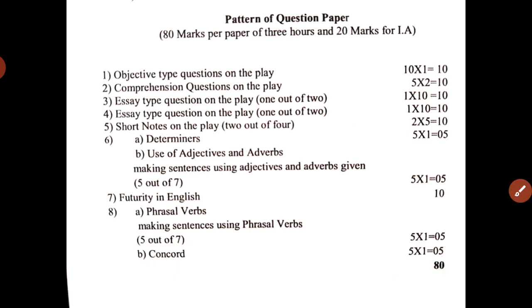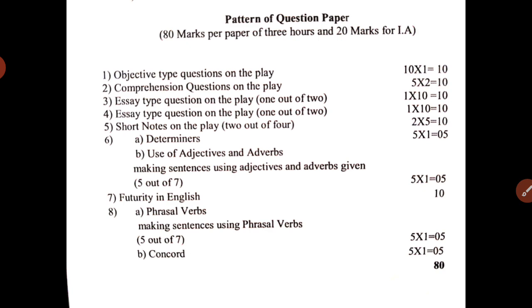So overall your question paper pattern will be like this. First, objective type questions on the play, 10 into 1 is equal to 10 marks. Comprehension questions, you will get 4 questions, you have to write any 2, each carrying 5 marks. Then essay type question 1. Then short notes, 2 questions, meaning total 50 marks are for your play.